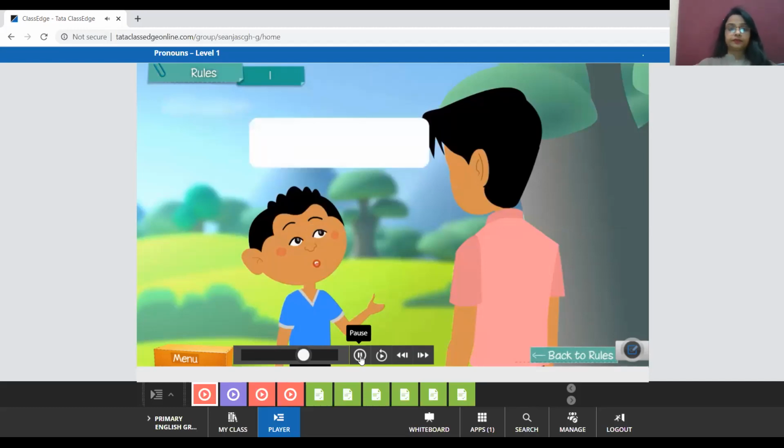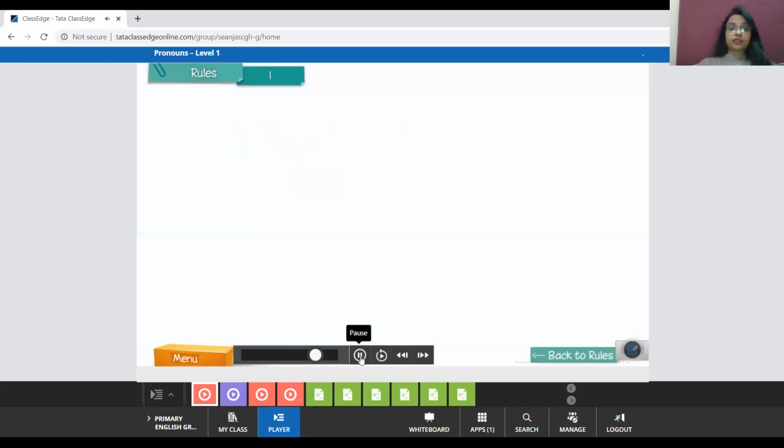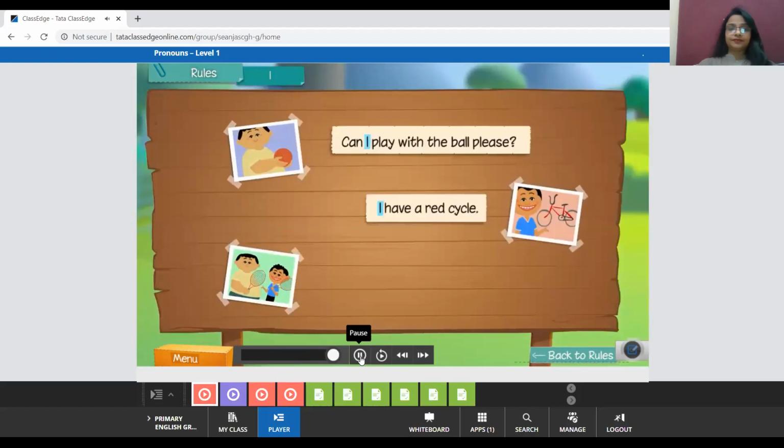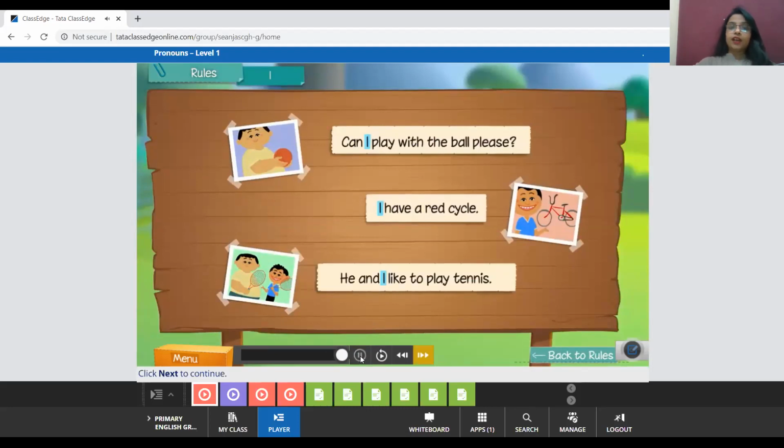I is always written as a capital letter, even when it is in the middle of a sentence. This is very important. Here are some more sentences with the pronoun I. Can I play with the ball, please? I have a red cycle. He and I like to play tennis. So here I is used in the middle of the sentence also and in the starting also. Either in the middle or in the starting, I is always written in capital, and I is always used for the person who is speaking. Okay? For oneself. For example, me. If I'm talking about myself, I'm going to use I.